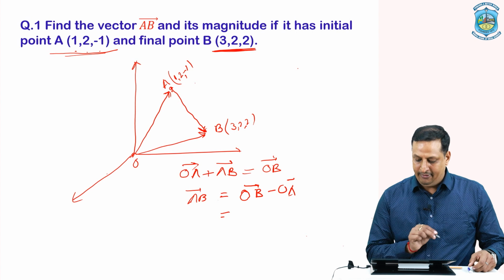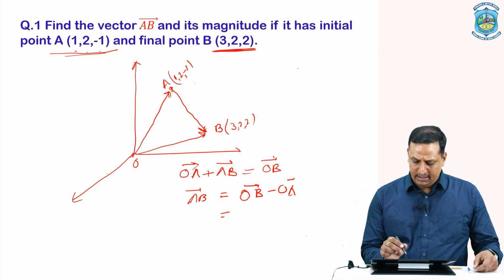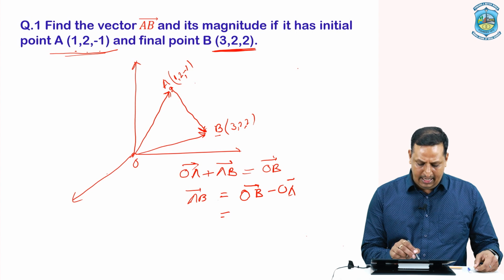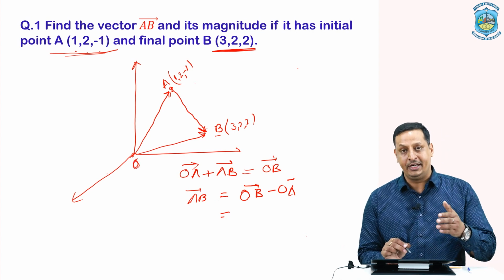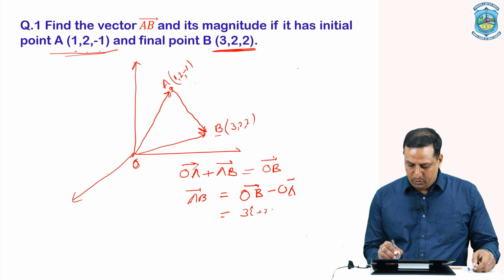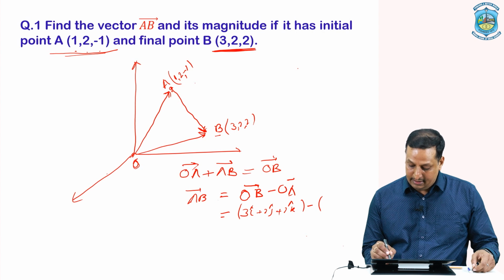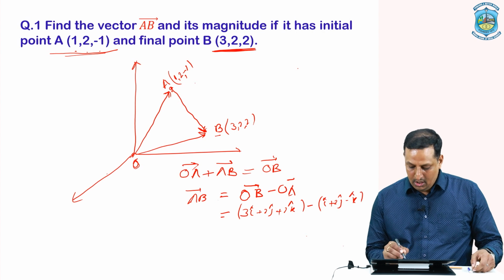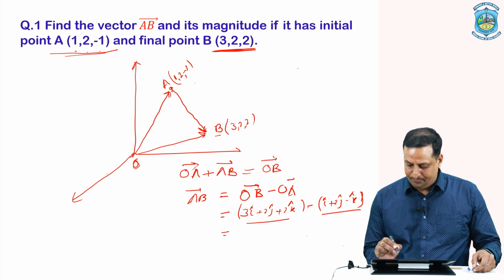See, what is this OB vector? OB vector can be clearly written, since this is point B and the origin has coordinates 0, 0 and 0, then 3 minus 0, that is 3 i cap, plus 2 minus 0, that is 2 j cap, again plus 2 minus 0, that is 2 k cap. This is OB vector, minus, similarly OA vector can be written as i cap plus 2 j cap minus k cap.